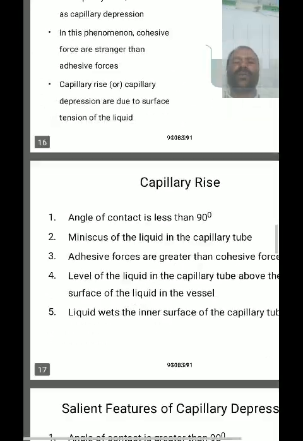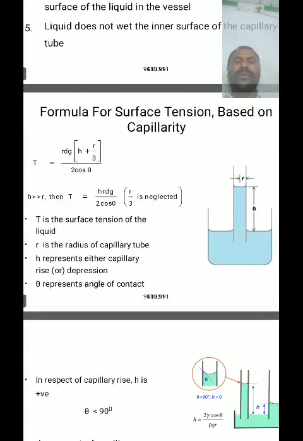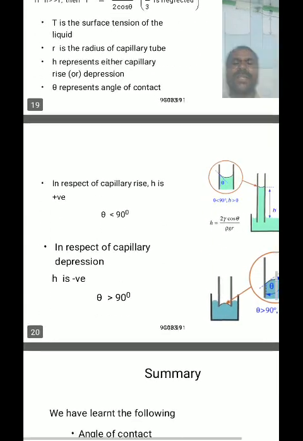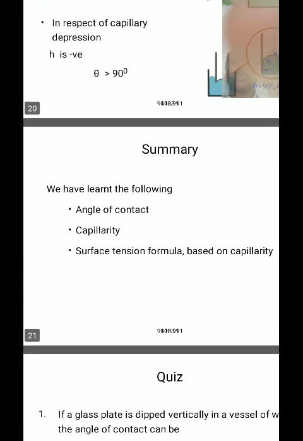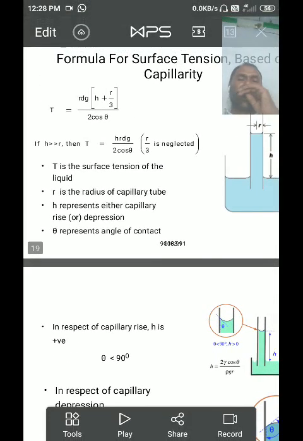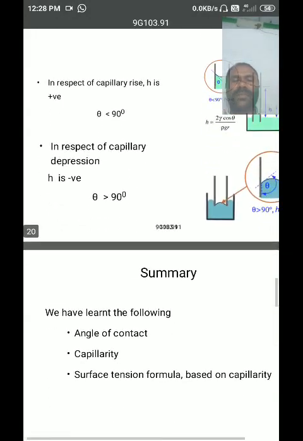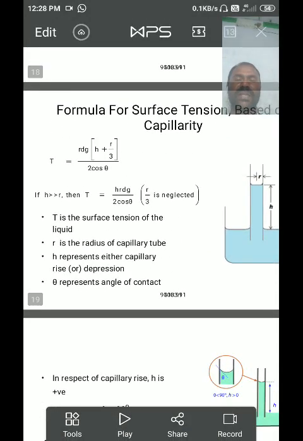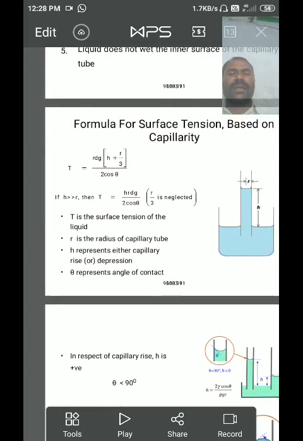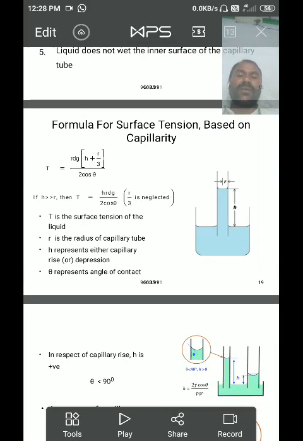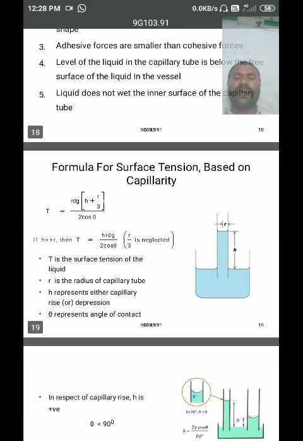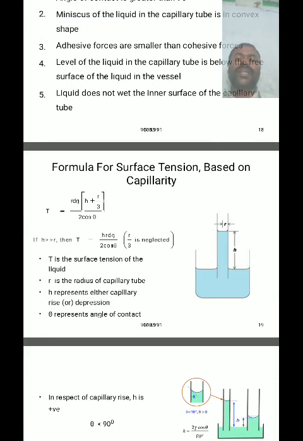Tomorrow we will discuss the formula for surface tension and the examples of capillarity. The basic formula for the capillary tube is for tomorrow. It is a very lengthy derivation, but at our diploma level it has only the formula, not the derivation. The surface tension T is equal to r d g (h plus r by 3) all divided by 2 cos theta. So it is the formula for surface tension.